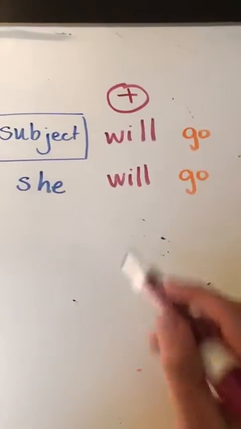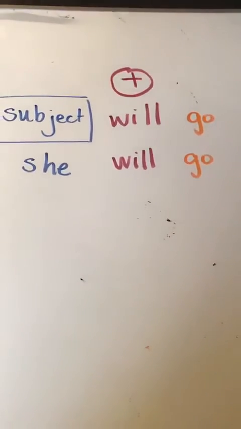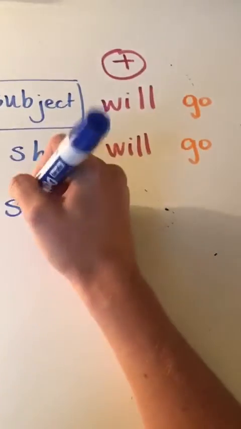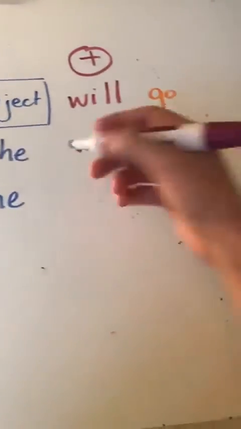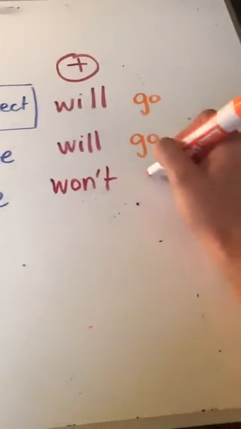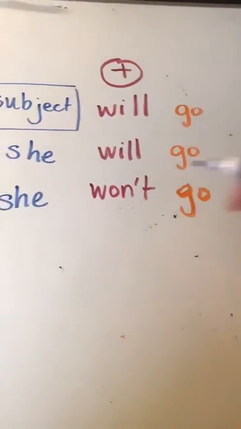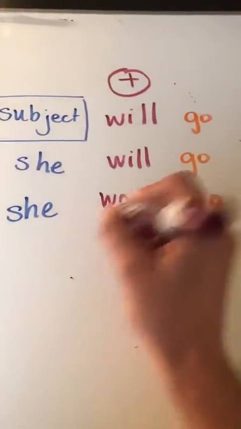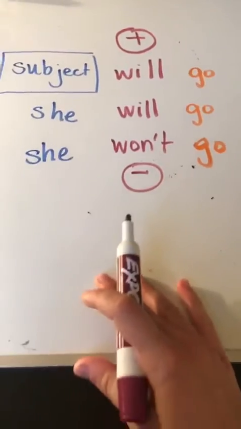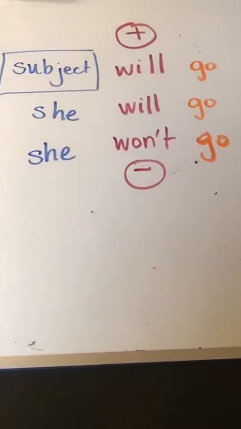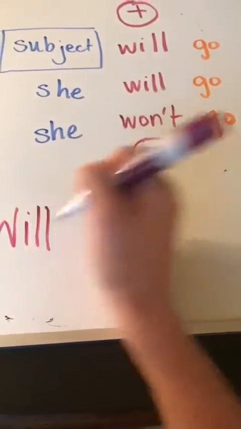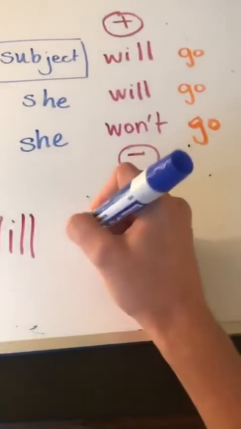She will go. Next, we have the negative. So we could say she won't go. And this represents negativo. Ella no va a ir. She won't go. And then finally, when we make a question, we begin with will and then the subject.